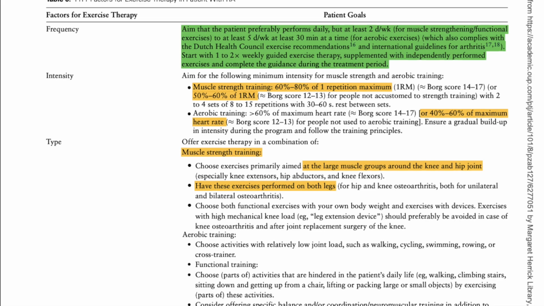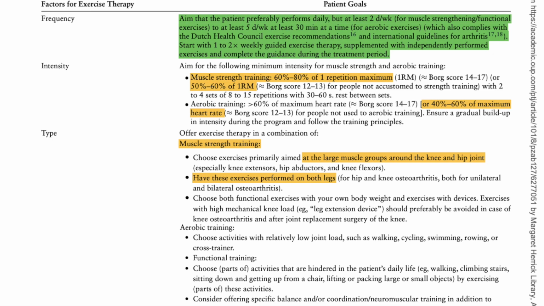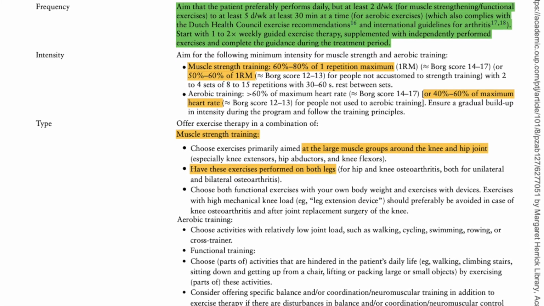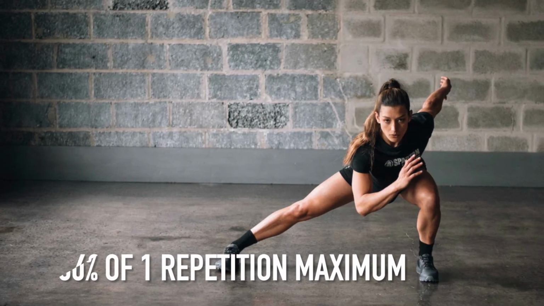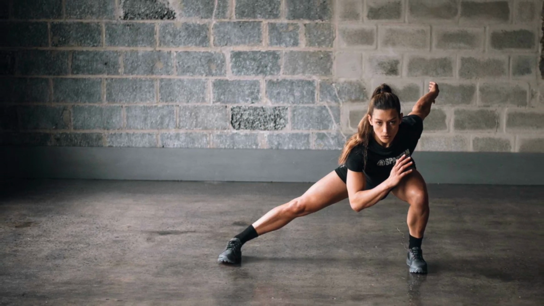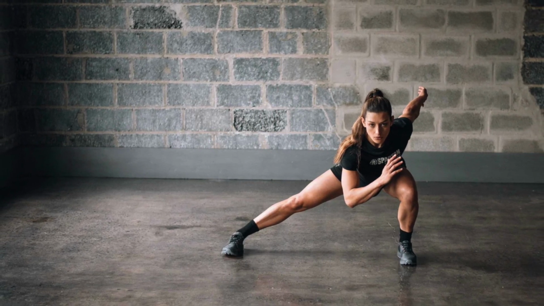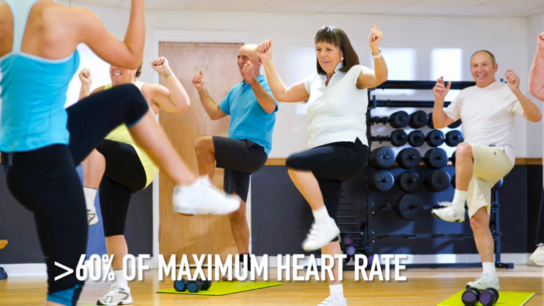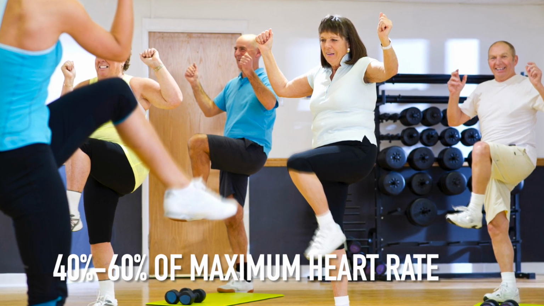You should aim for the patient to preferably perform exercise daily, but at least 2 days per week for muscle strengthening and functional exercise, and at least 5 days per week for a minimum of 30 minutes at a time for aerobic exercise. In intensity, for muscle strength training, it should be between 60 to 80% of 1 repetition maximum, or 50 to 60% of 1 repetition maximum for people not accustomed to strength training. And in aerobic training, it should be more than 60% of maximum heart rate, or 40 to 60% of maximum heart rate for people not used to aerobic training.